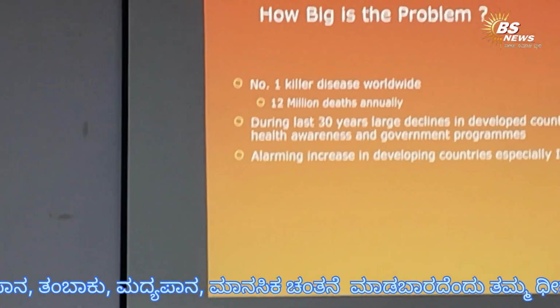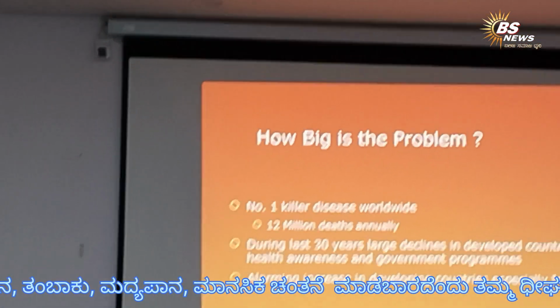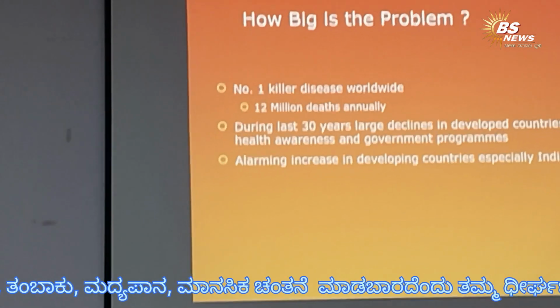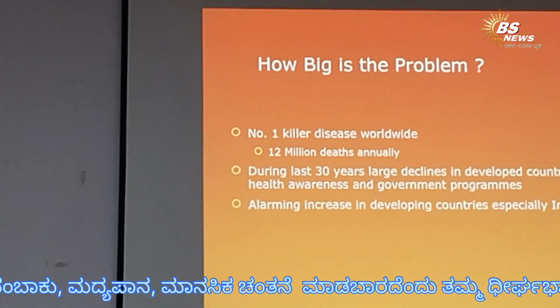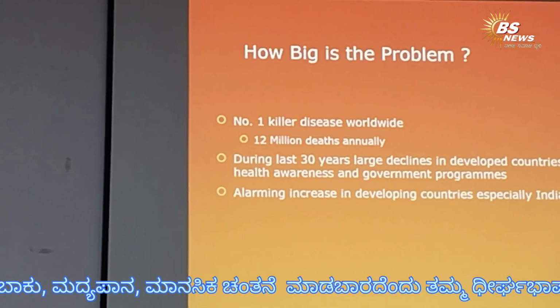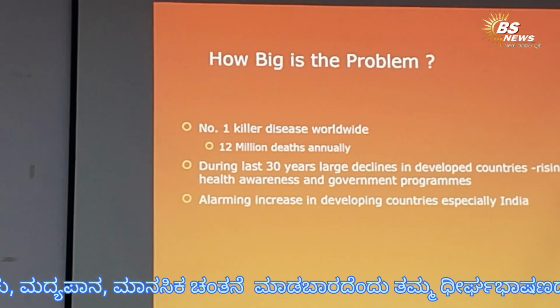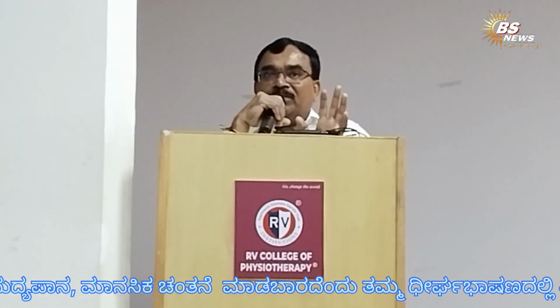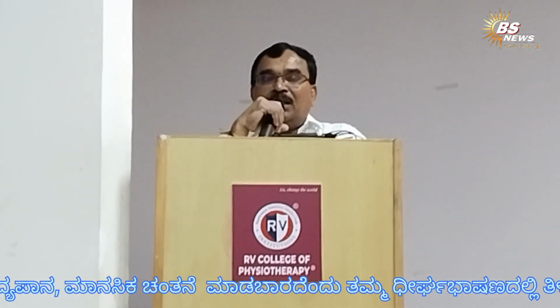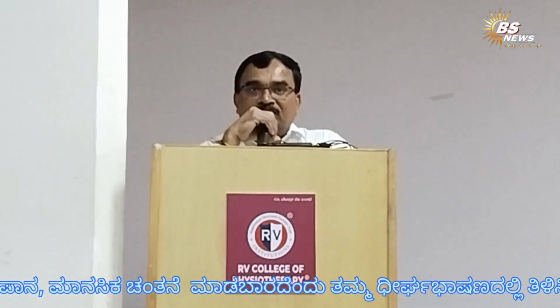And how big is the problem? This is the most important disease. Cardiovascular disease is the number one killer in the world. The second one is stroke. Third one is cancer. Cardiovascular disease is the most dreaded, most important killer disease worldwide, globally. And second one is the stroke. And third one is the cancer.